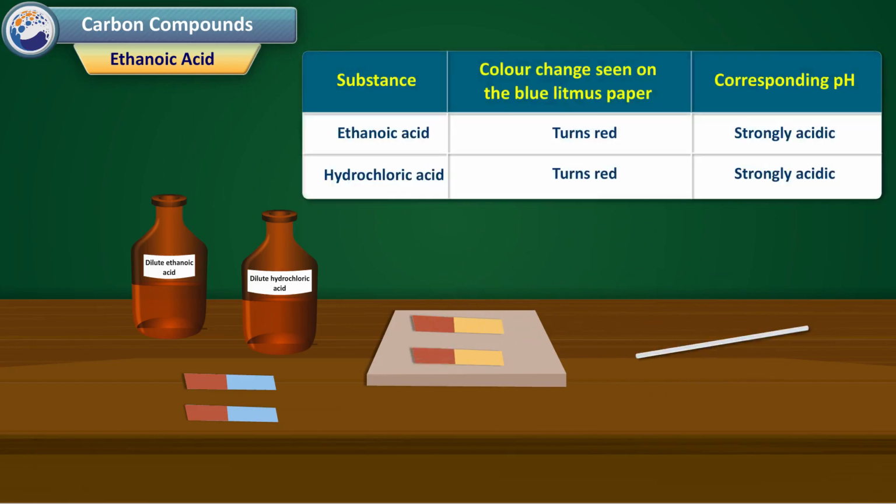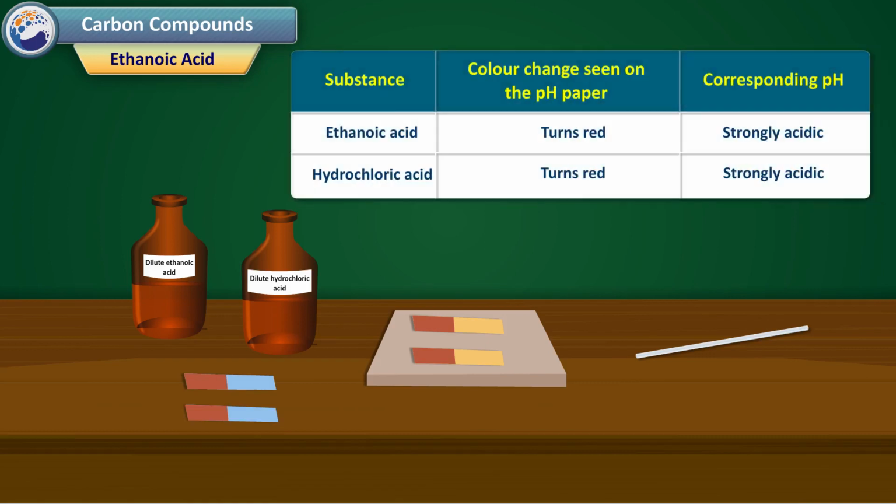Substance, ethanoic acid, color change seen on the blue litmus paper, turns red. Corresponding pH, strongly acidic. Substance, hydrochloric acid, color change seen on the blue litmus paper, turns red. Corresponding pH, strongly acidic. Substance, ethanoic acid, color change seen on the pH paper, turns red. Corresponding pH, strongly acidic. Substance, hydrochloric acid, color change seen on the pH paper, turns red.